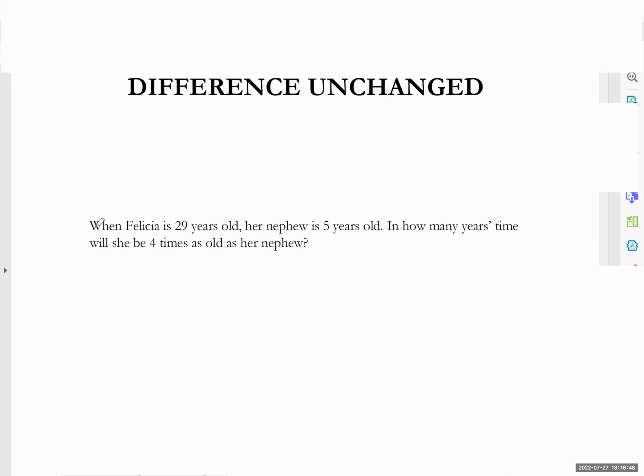Okay, so right now they say that Felicia is 29 years old and her nephew is 5 years old. So can you see what kind of question type is this? Age. I know that usually at the back of my mind, age means what? It's in terms of past, present, future, but what else? Something more important when it comes to age. What is very important when it comes to age? Correct. So you said that the difference in the age is the same.